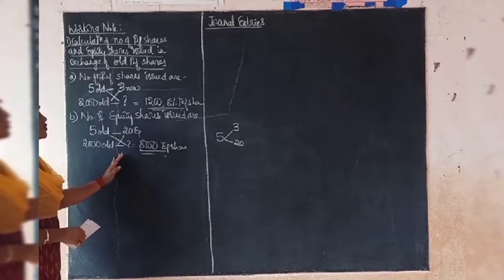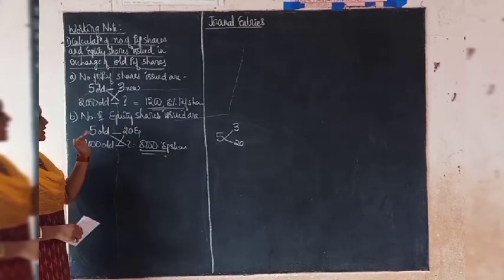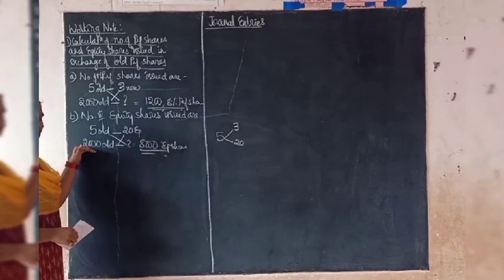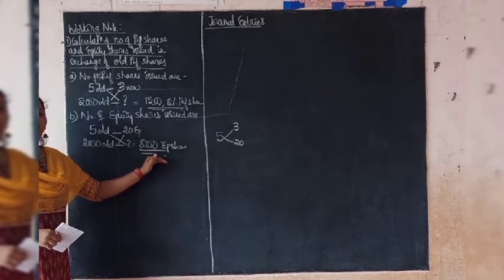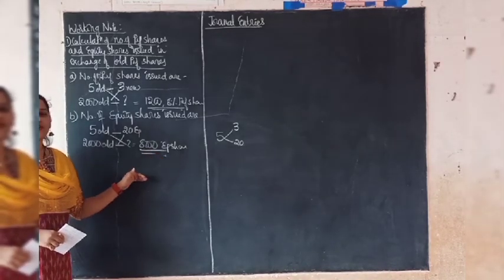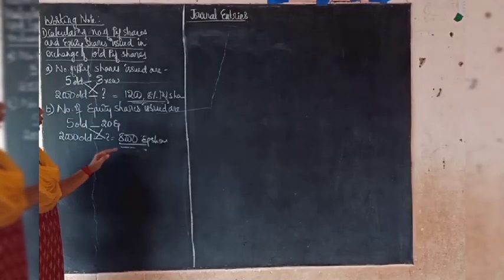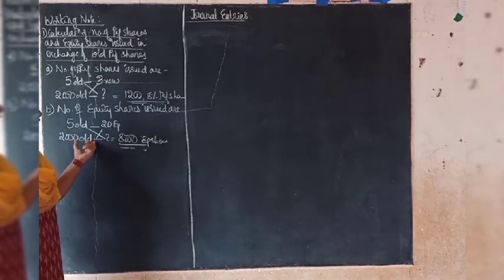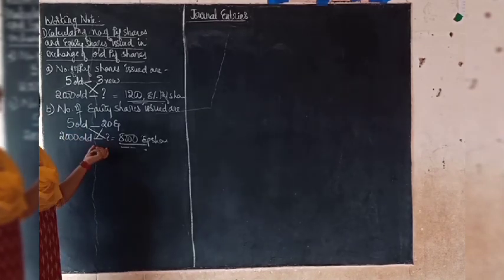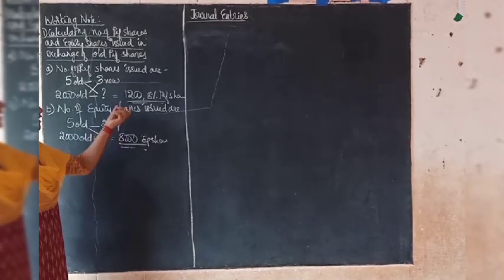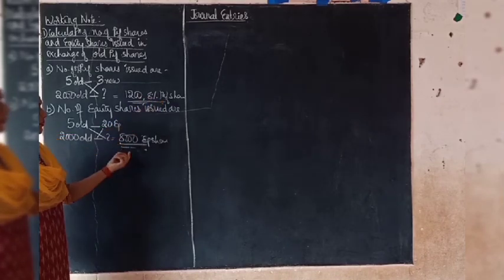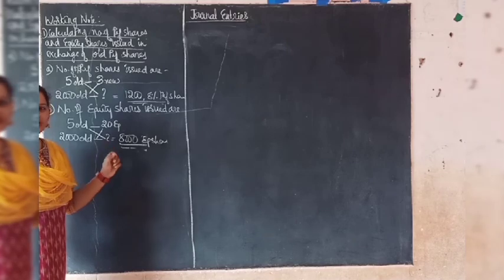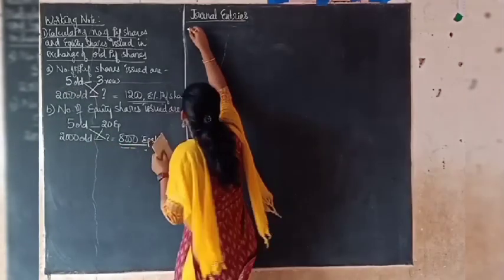So now in this case, what is the journal entry required? It is similar to the previous problems, where you have to cancel the old capital, then give credit to the new capital, and if any amount remains, that should be transferred to the capital reduction account. So now, what is the journal entry we have to pass in this case? First, we need to cancel the old capital where we had 5% rate of dividend. Then we have to give credit to the new capitals, that is 8% preference share capital and equity share capital. If any amount remains, that should be transferred to the capital reduction account. So I will write the entry now.